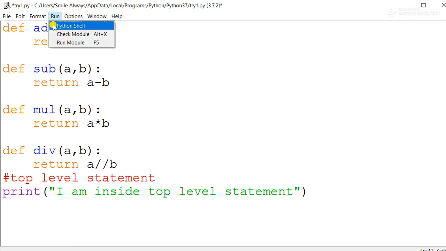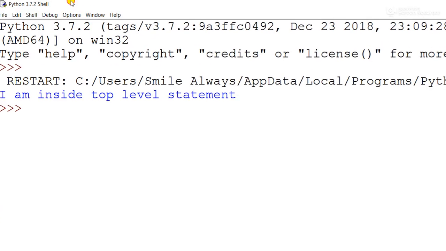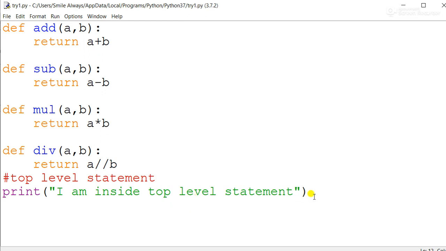Let me run this. Run module, yes. And now you see, I am inside top level statement. I hope this is clear to you. Okay, then next is function calls.